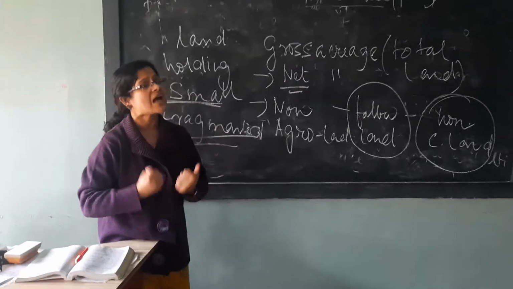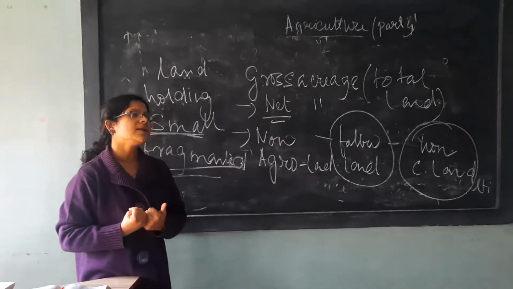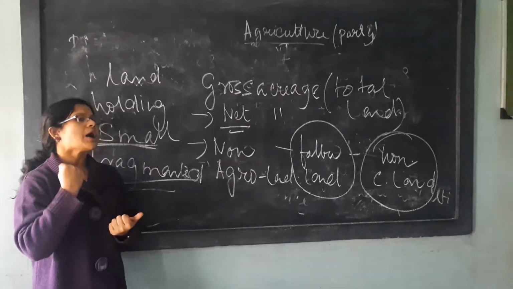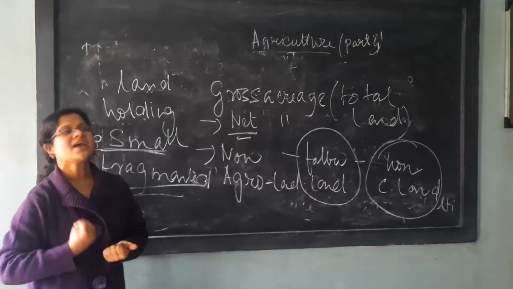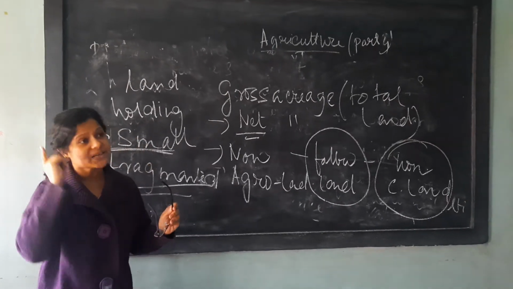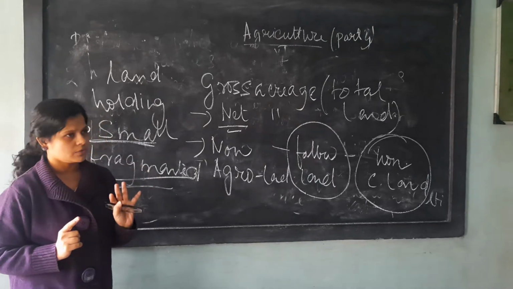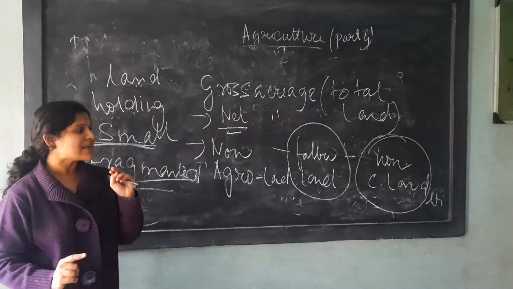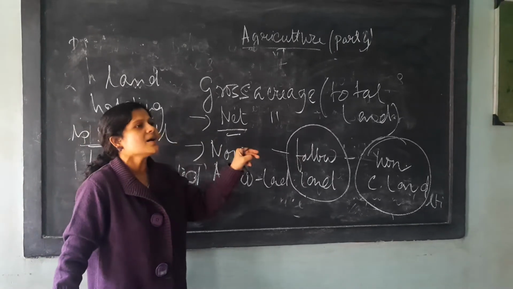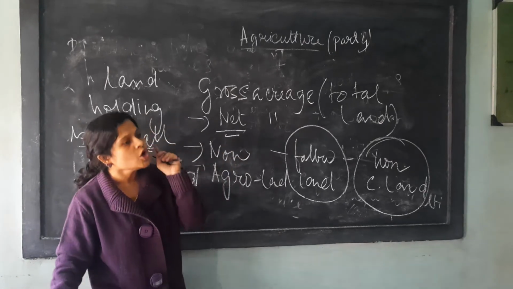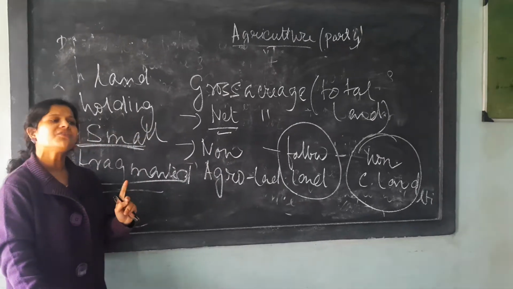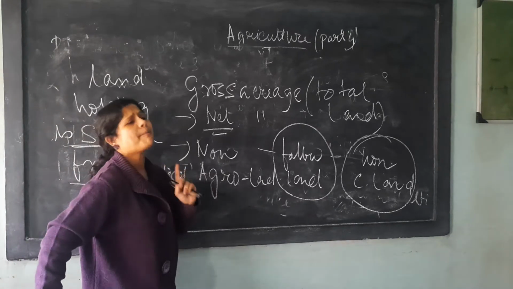That should be checked. That should be stopped as early as possible. Otherwise, this price rising will stay and it will become a persistent problem of Indian agriculture or the Indian economy. Okay, what is happening nowadays? This agriculture sector has become an ignorable sector. Why have I said that on the first day? Because the government is very apathetic.